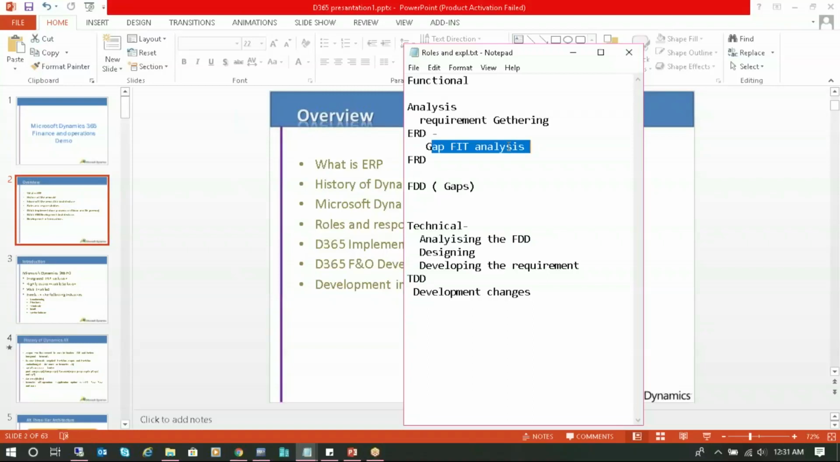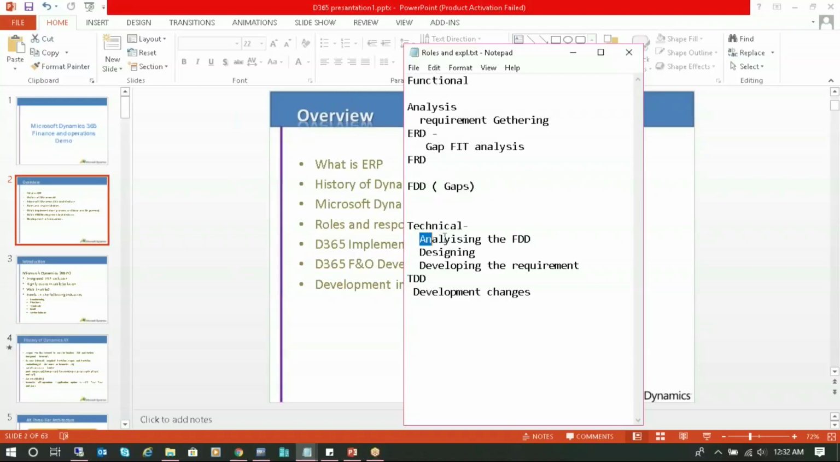Once they have done this analysis, they prepare a document called the FRD, functional requirement document, which includes all the gaps and fits. After that, they prepare another document, the FDD, functional design document, which includes only gaps, that is, the requirements unable to be configured in Microsoft Dynamics AX. Each remaining gap will be prepared as an FTD, and those FTDs will be delivered to the technical consultant to do the customization or new development.